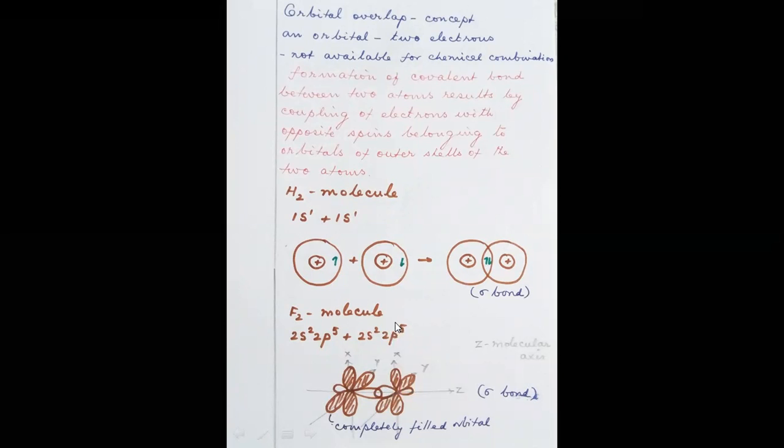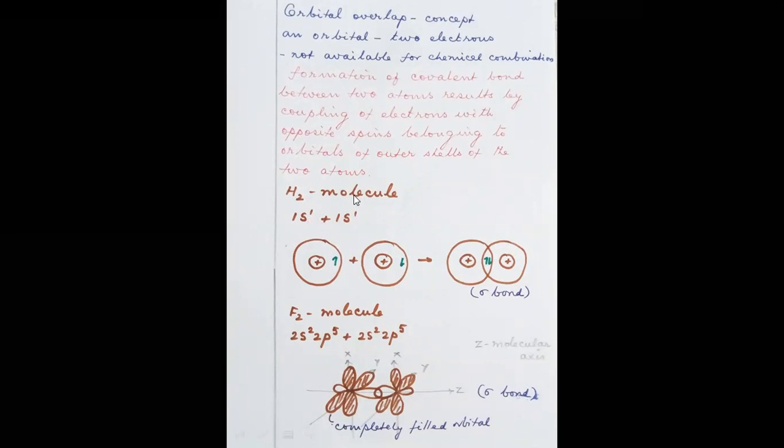And look here, the p orbital has three lobes. The p orbital is triply degenerate. Degenerate means orbitals with equal energy. Three lobes, or I can say the magnetic quantum number of a p orbital is -1, 0, +1, which means it has three orientations in space. One orientation is along the x-axis, another along the y-axis, and another along the z-axis.